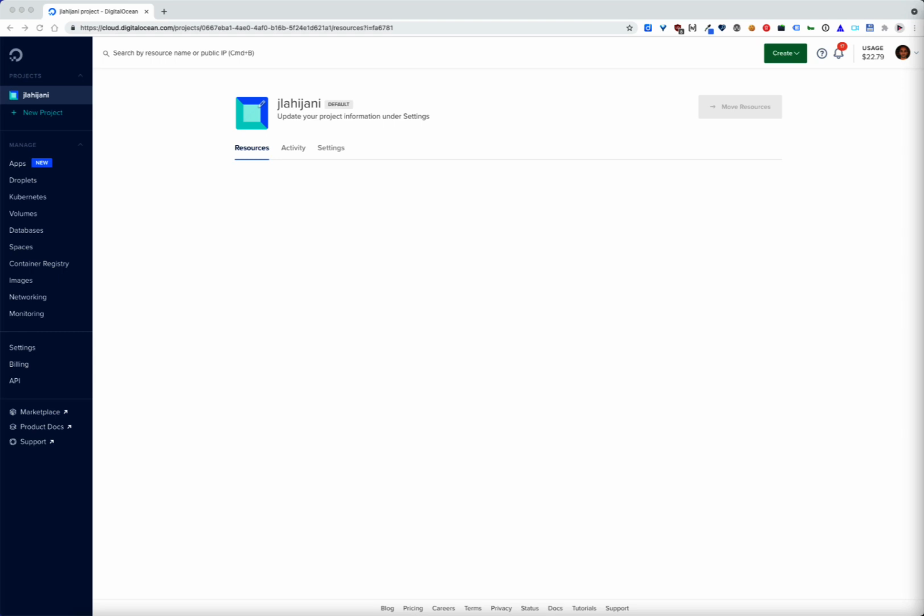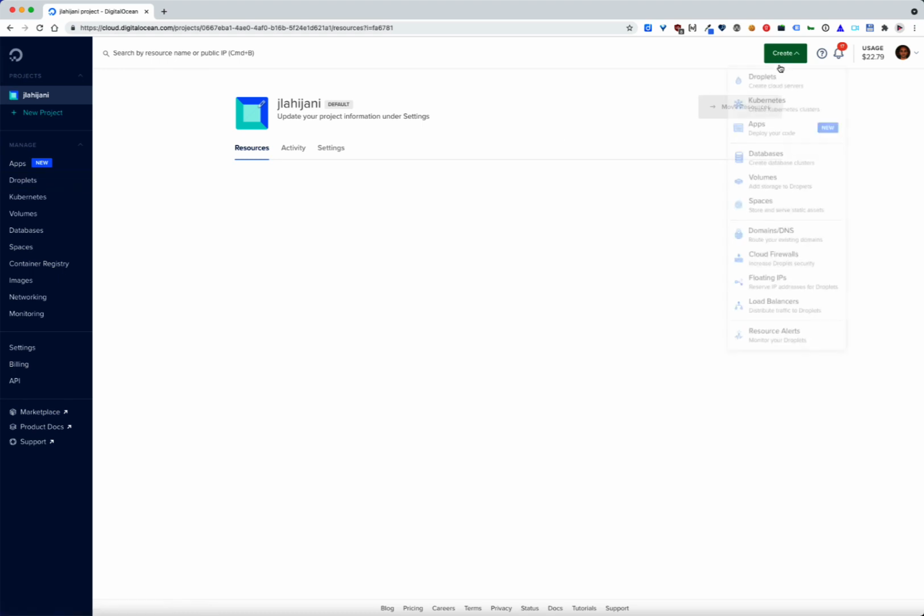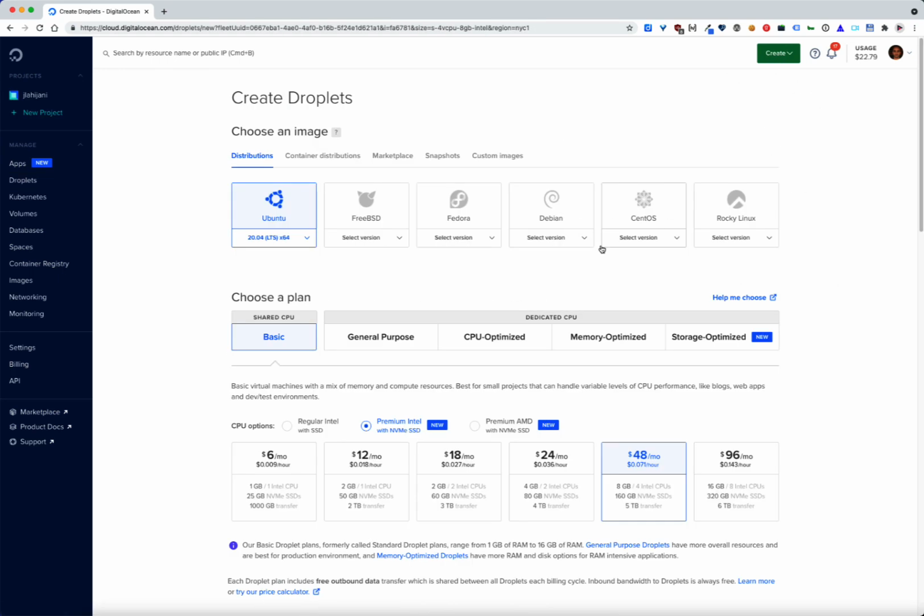You could also use these same instructions for a production server, although you might want to enable a few extra security settings. First, let's set up a droplet in DigitalOcean. We'll go to Create Droplet, and I'll choose Ubuntu 20.04 LTS. Now, while we could use a newer version of Ubuntu, we want to stick with the LTS version for security purposes and also because some of the packages that we want to install, like PHP version 8, are more straightforward to get on the LTS version. So we'll stick with that.